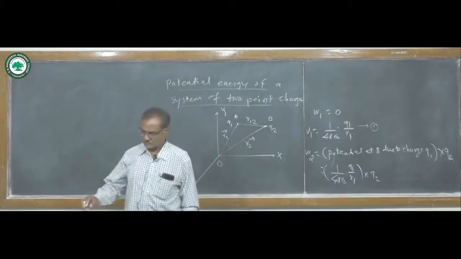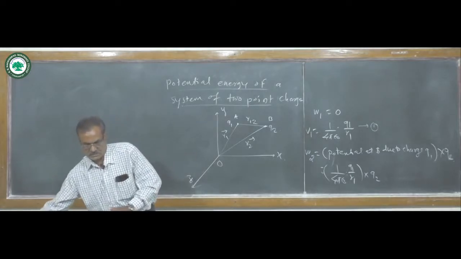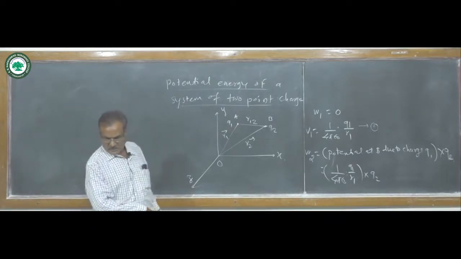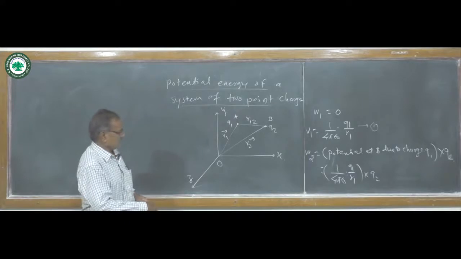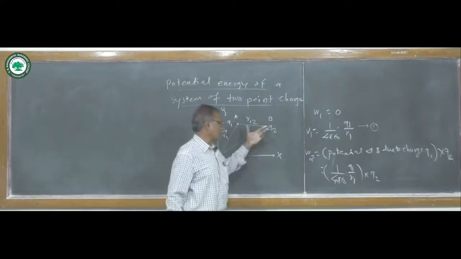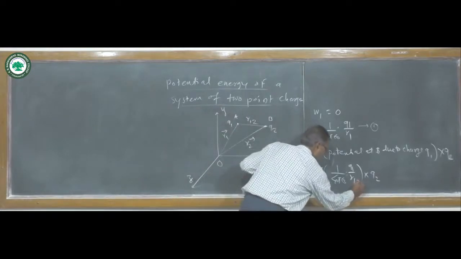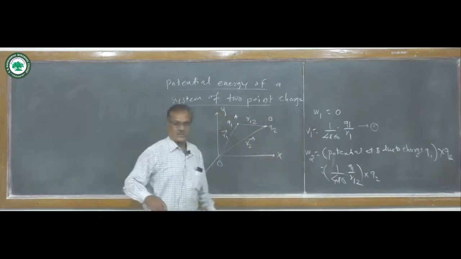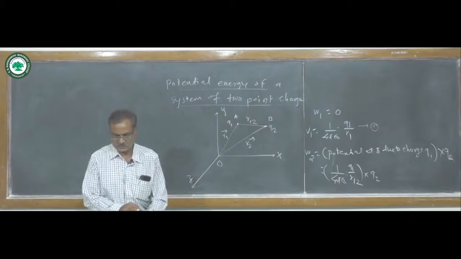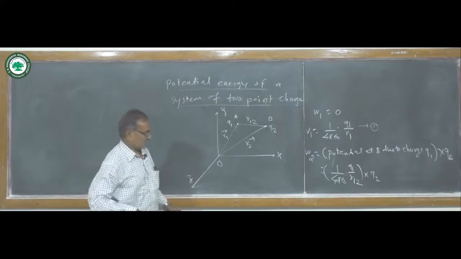Here the distance R12 is from point A to point B, that is, the distance from charge Q1 to charge Q2. This work done, that is W2,